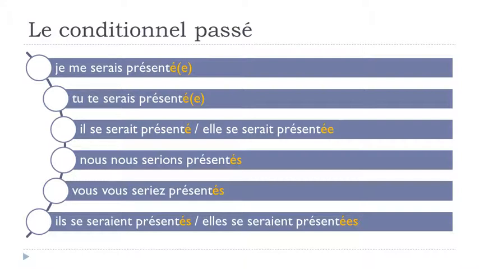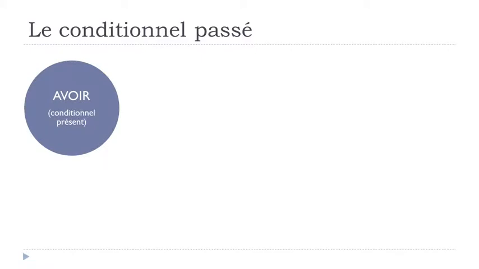All right, so if it's not really clear yet for these reflexive verbs, I mean the way you should conjugate them, I definitely advise you to check the lesson regarding these reflexive verbs, because I've made one video regarding that, so it would be easier for you to understand the way we construct it, especially in that case why we put this je, me, tu, te, etc.